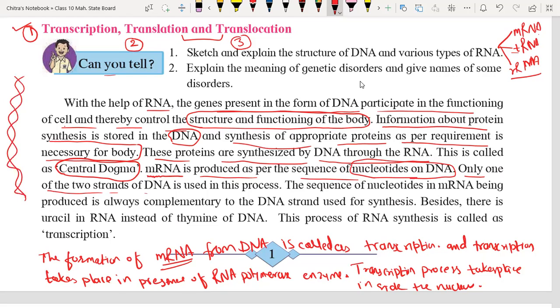The DNA has two strands, the first strand and the second strand. Only one strand will take part in the process of protein synthesis for the formation of mRNA. Not two strands together simultaneously. Only one strand of DNA, the first or the second one, is going to take part in the process.